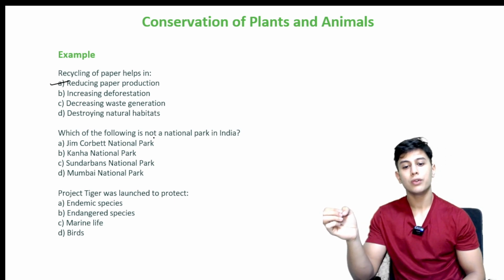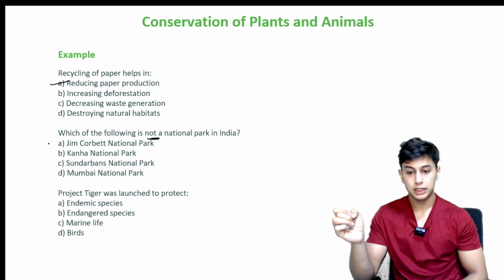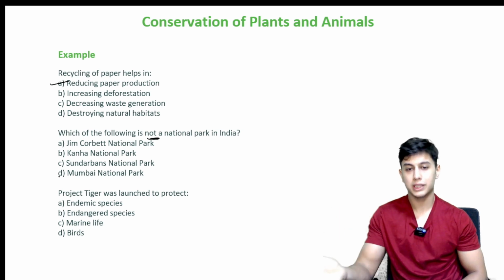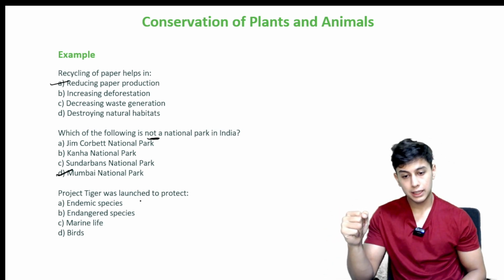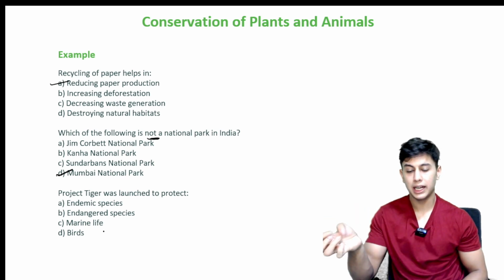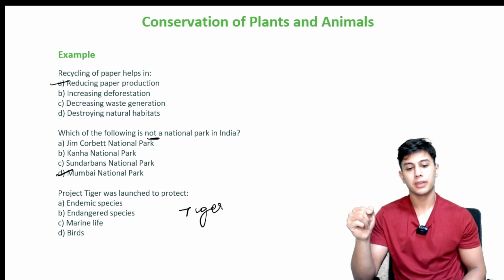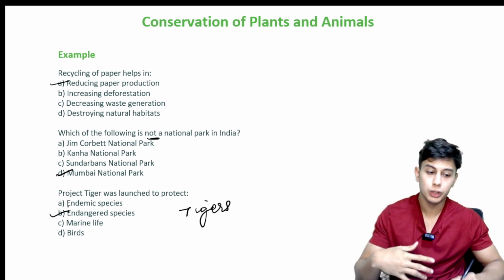Which of the following is not a national park in India? Jim Corbett, Kanha National Park, Sundarbans National Park, or Mumbai National Park. So we all know Mumbai is a city, it is not a national park. Project Tiger was launched to protect what? Endemic species, endangered species, marine life, birds. It was launched to protect tigers, right? So tigers were an endangered species. They had come down to a very low number.